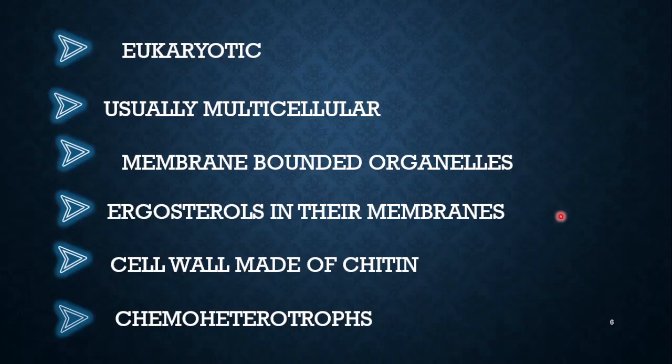That is, they require chemicals from the outer environment, from the near environment, and they basically absorb them. Through extracellular digestion they digest those chemicals into a cellular form, and they absorb them. They are absorptive chemoheterotrophs.